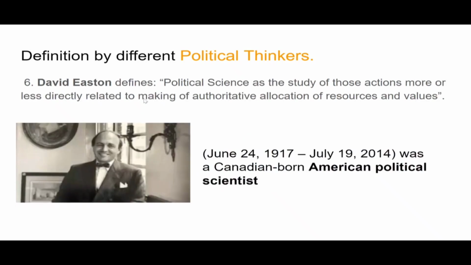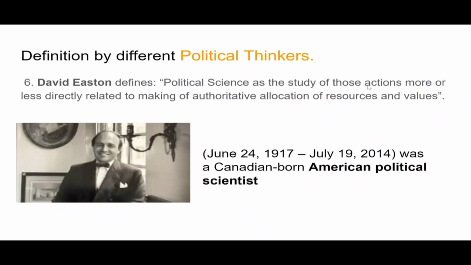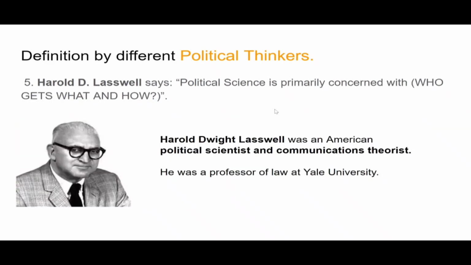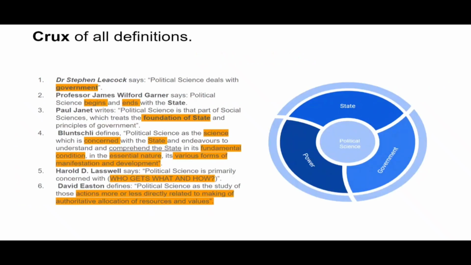Right? They both are talking about power and resources. So here he's saying that politics is the study of those actions more or less related to making authoritative allocation of resources. So they both are mainly talking about resources. There's scarcity of resources, and he also talks about values. So the crux of all definitions I have written over here: all definitions talk about state, power and government, right?